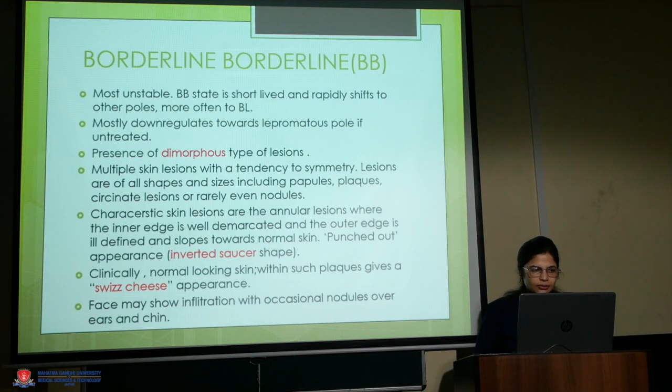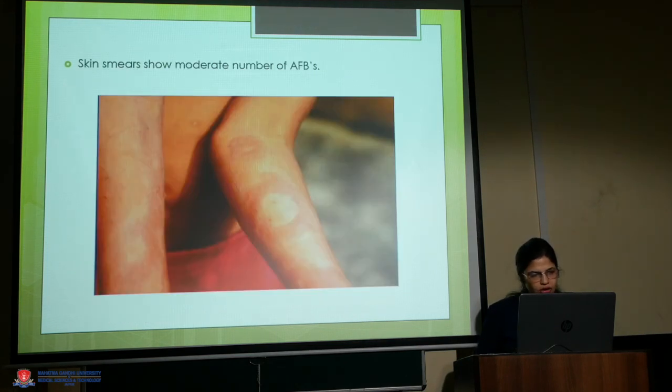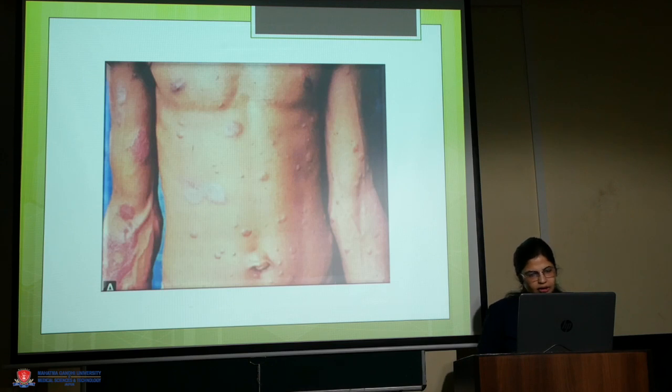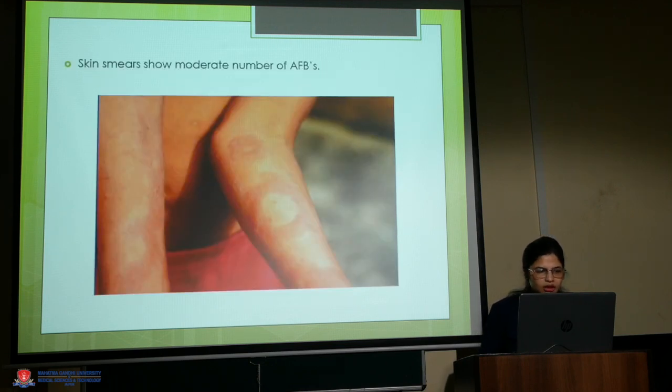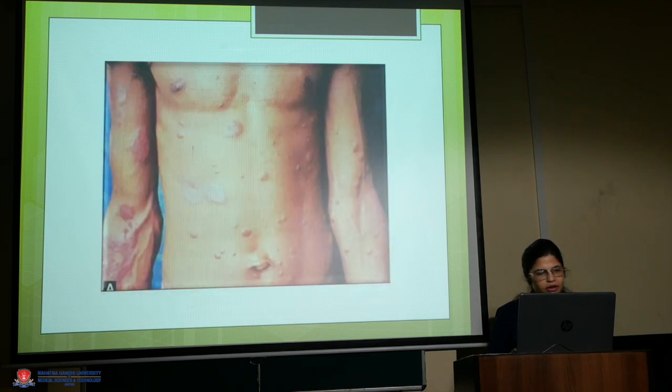Then comes the BB pole, borderline. This is the most unstable, and it is quite short-lived, rapidly shifting to either form, either to BL or BT. Mostly it downgrades towards the lepromatous pole. There is presence of dimorphic type of lesion, especially the inverted saucer type or punched out appearance, giving a Swiss cheese appearance. These are the inverted saucer shaped lesions, and this is the characteristic Swiss cheese appearance. The skin smear shows a moderate number of acid-fast bacilli.